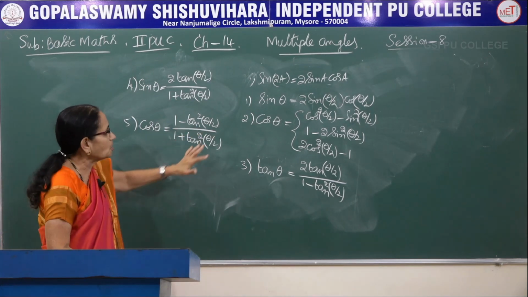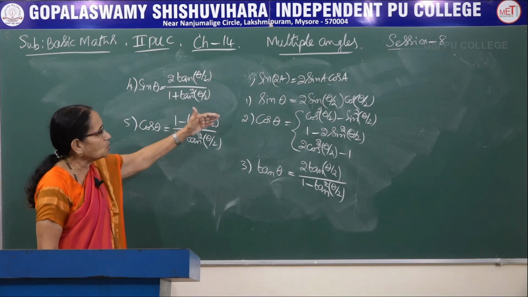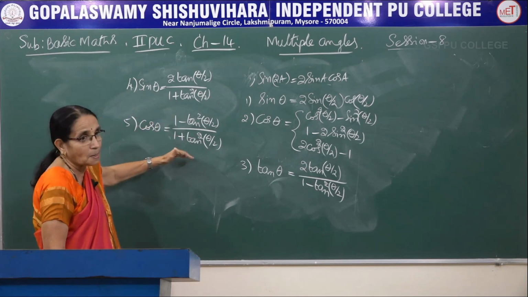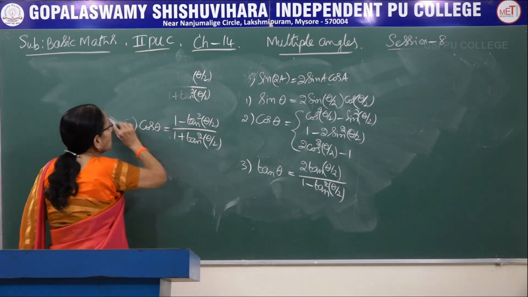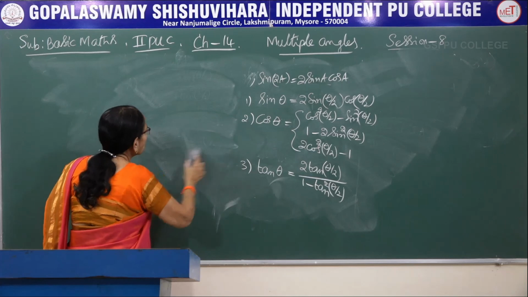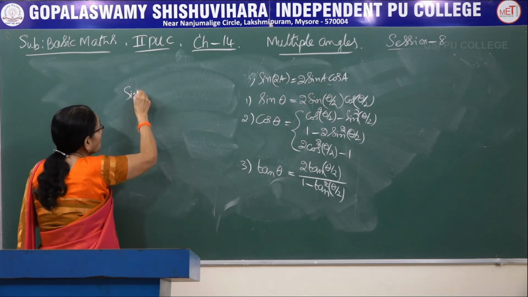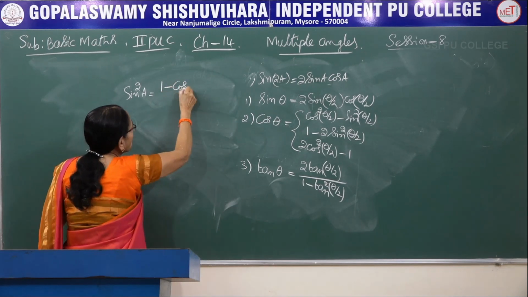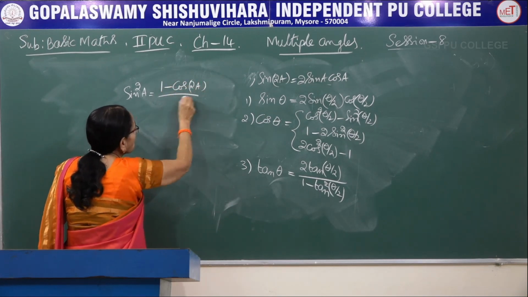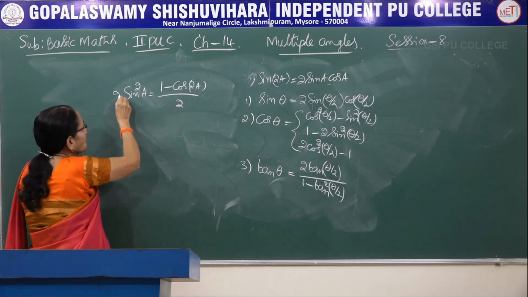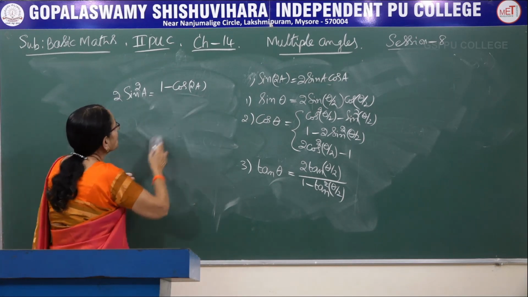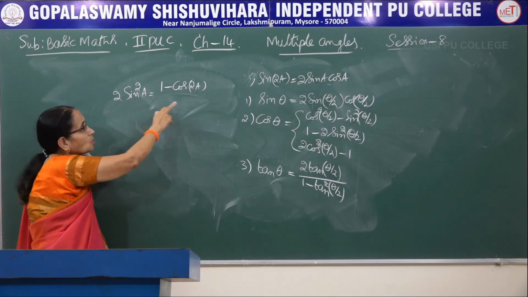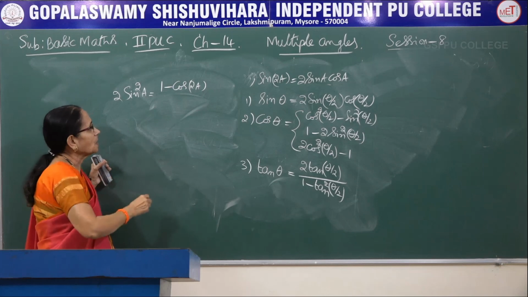Now, these are the 5 formulae we had learnt: sin 2A, cos 2A, tan 2A, and sin 2A, cos 2A in terms of tan. Afterwards, I had given 2 more results. What were they? First one was sin square A could be written as 1 minus cos 2A divided by 2, or if 2 is taken to the other side, 2 sin square A equals 1 minus cos 2A. That is, the power of sin could be expressed in terms of the multiple angle.